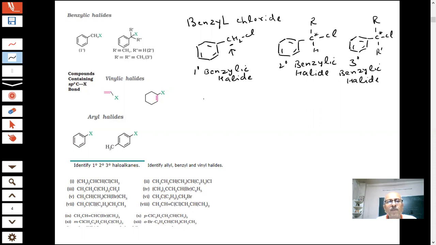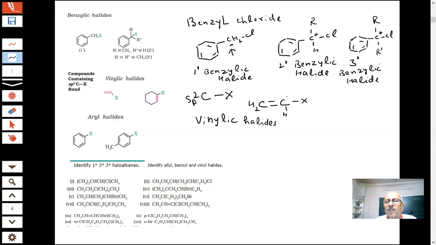Another important type of compounds are those in which sp2 carbon is attached to halogen. What will be that? You have a double bond, you have C. If I put halogen here, this is also called vinylic halides.